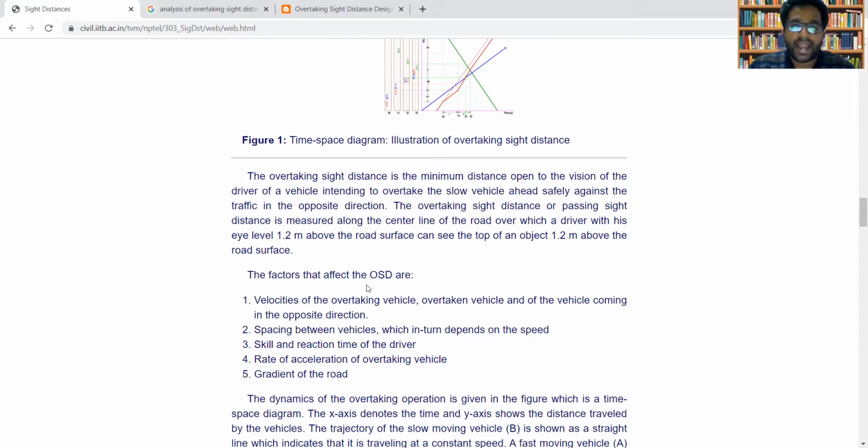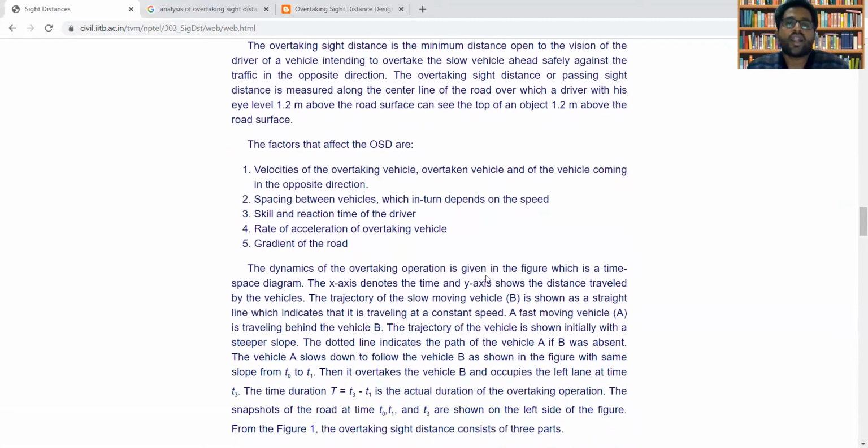So there are different factors that affect the overtaking sight distance. The first factor is the velocity of the overtaking vehicle, the overtaken vehicle, and the vehicle coming in the opposite direction. Whenever we are computing the overtaking sight distance requirements, there are three types of velocities that need to be considered.